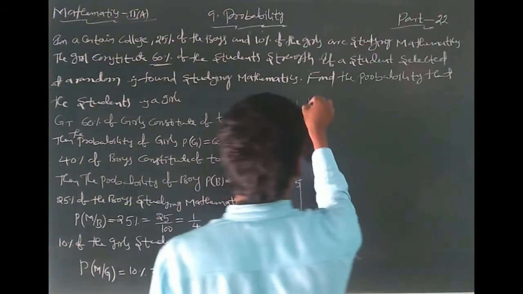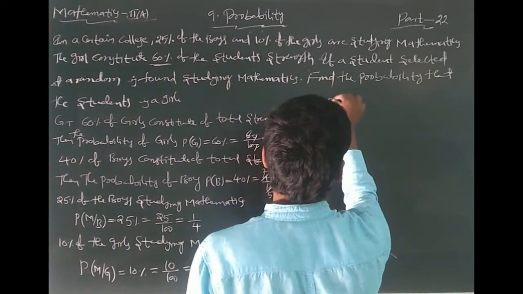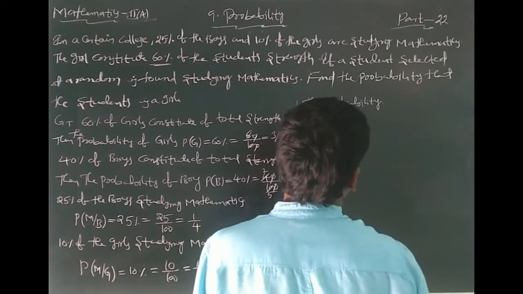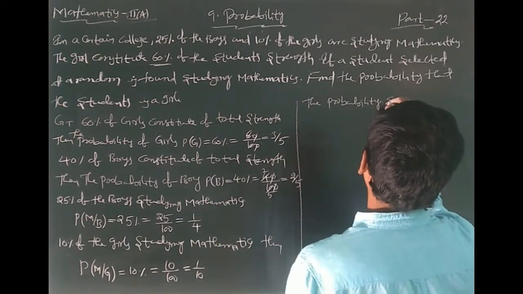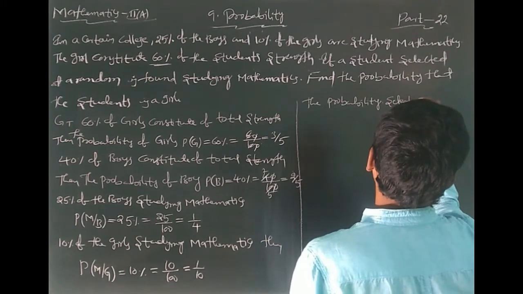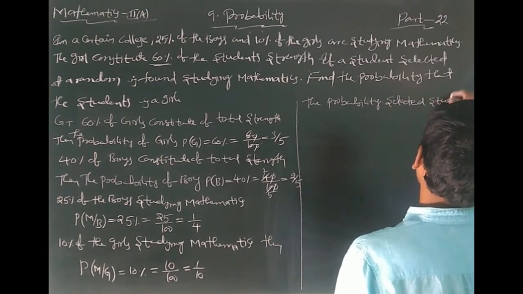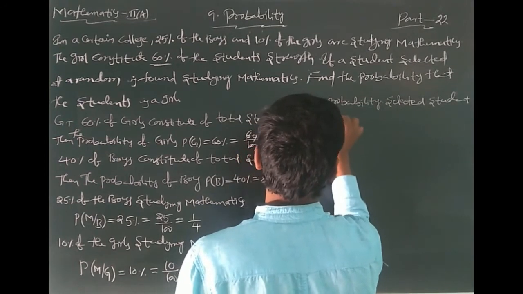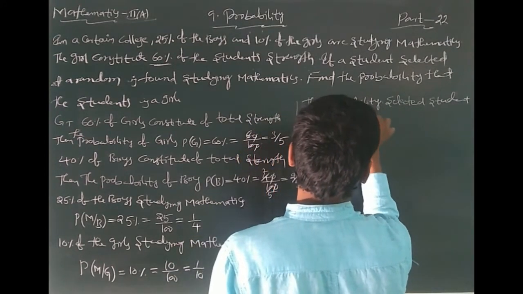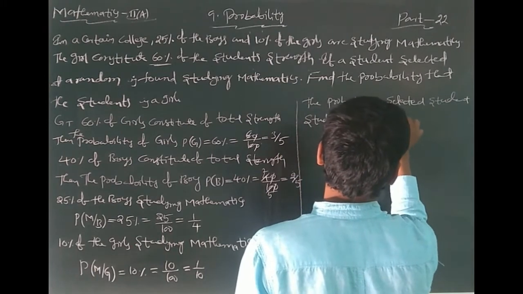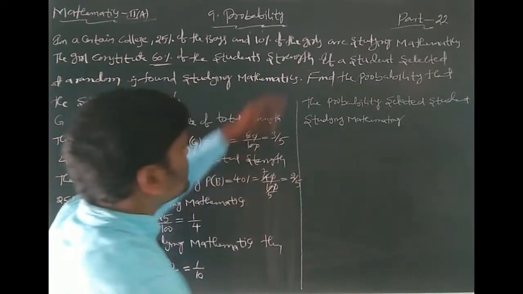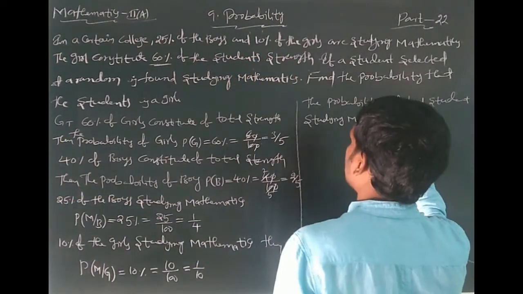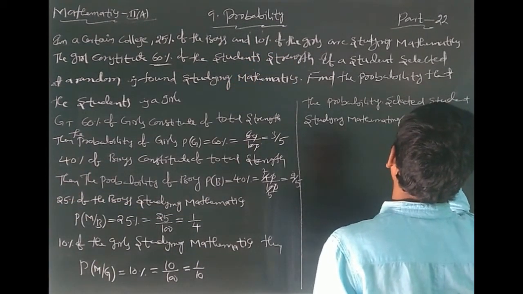After that, find the probability that the selected student studying mathematics is a girl.